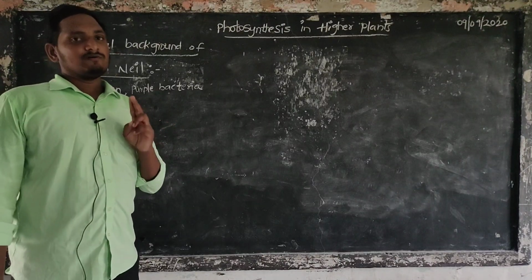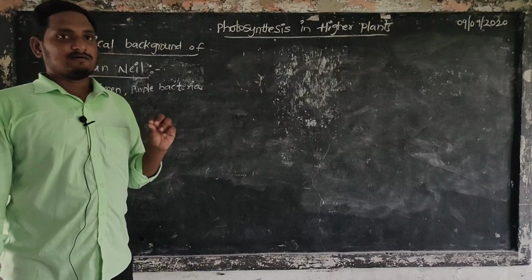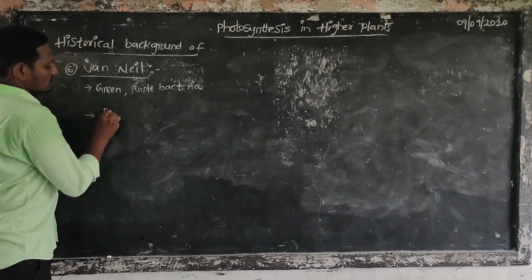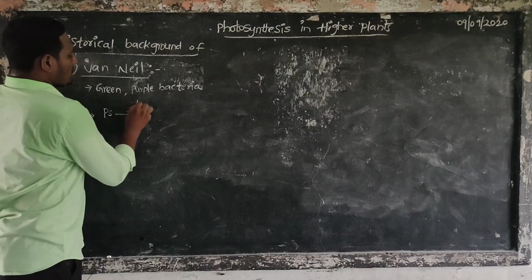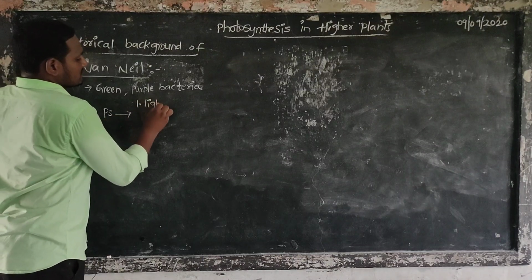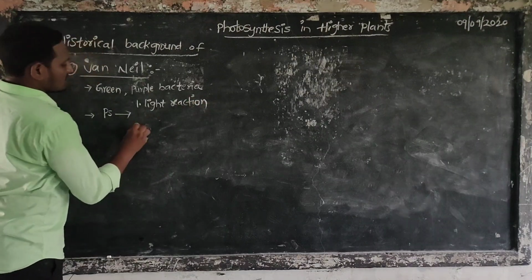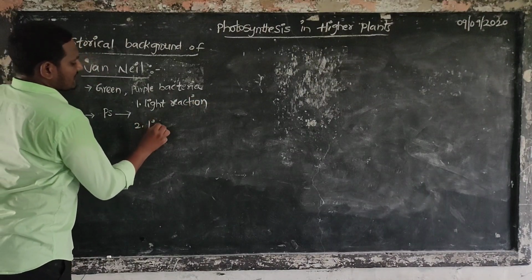Two types of reactions take place in photosynthesis: one is the light reaction and the other is the light independent reaction.